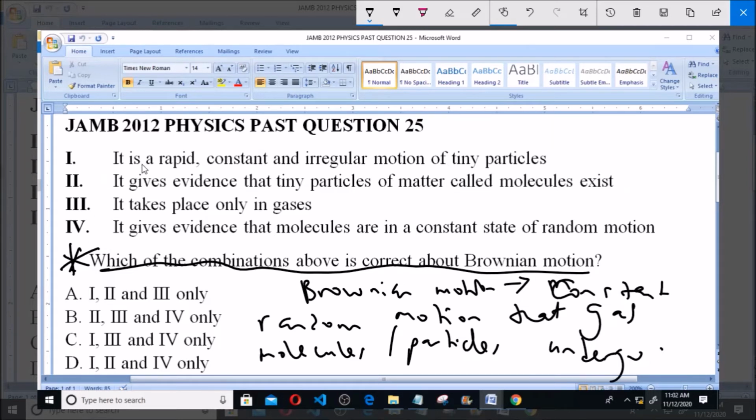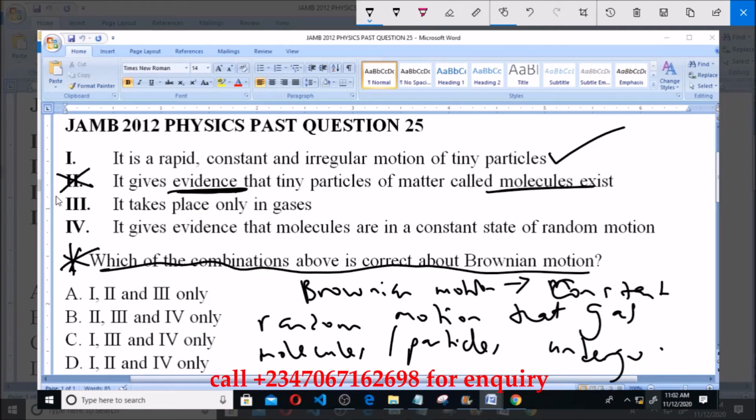So 1 says it's a rapid, constant and irregular motion of tiny particles. Now this is also a description of Brownian motion, so it is correct about Brownian motion. Now 2 says it gives evidence that tiny particles of matter called molecules exist. Now Brownian motion does not give evidence, the keyword here is evidence, of existence of molecules. Brownian motion does not prove the existence of molecules, so it is not part